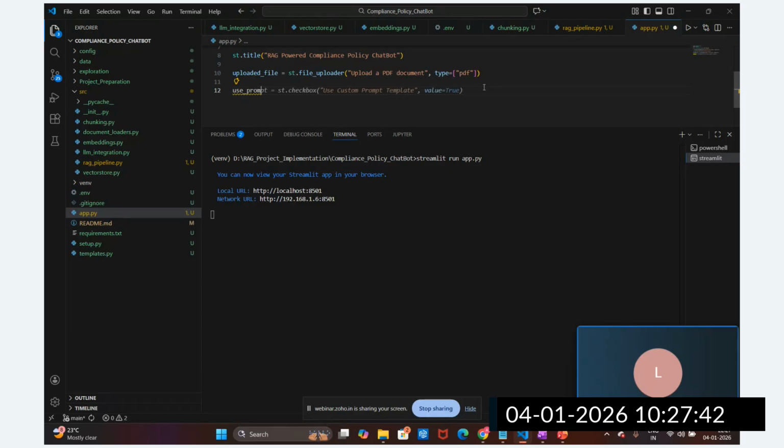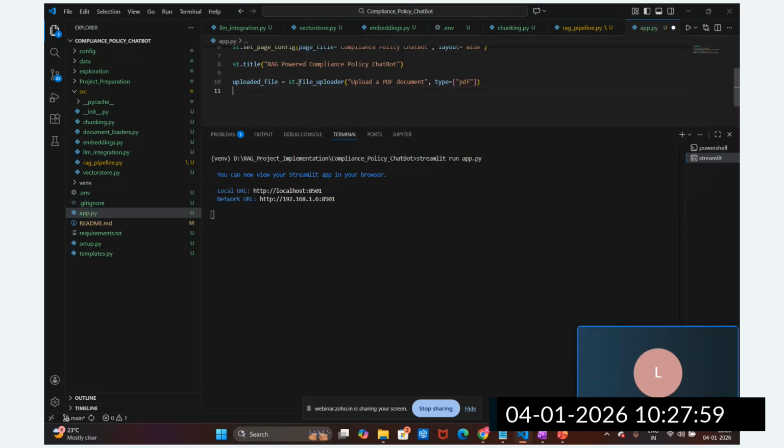So what I'll do, let me provide this option in the sidebar, guys. This is the file uploader option I have provided. I'm going to provide this option in the sidebar. Sidebar means, okay, what happened?